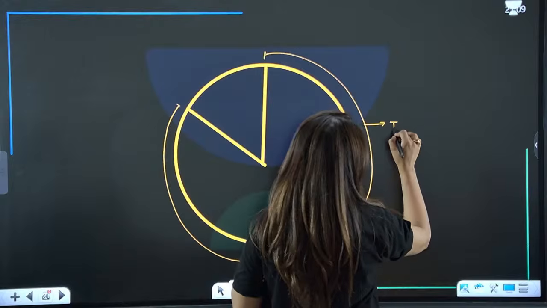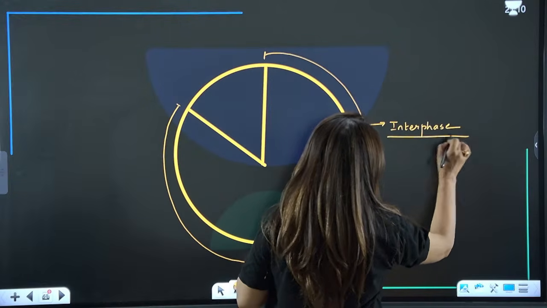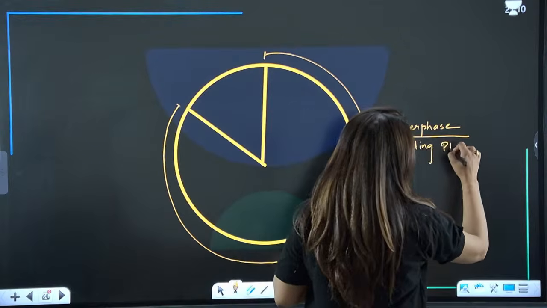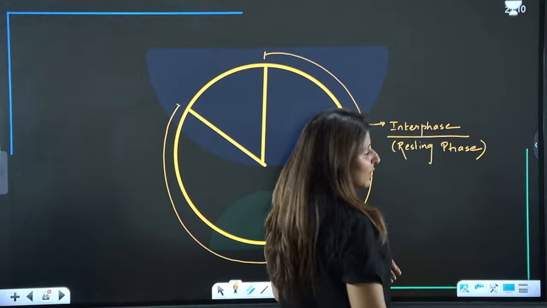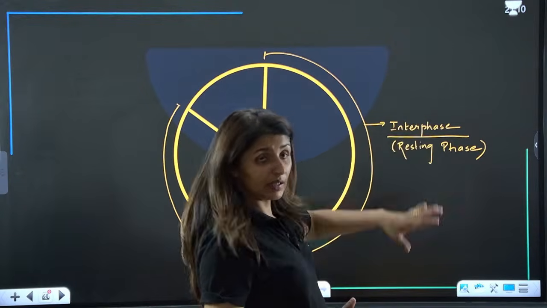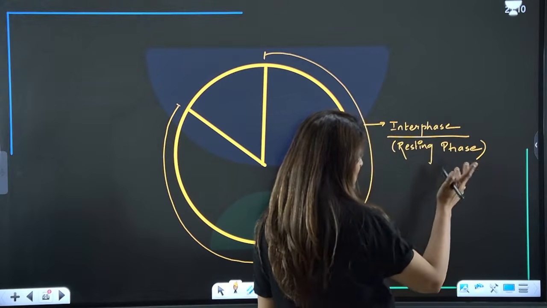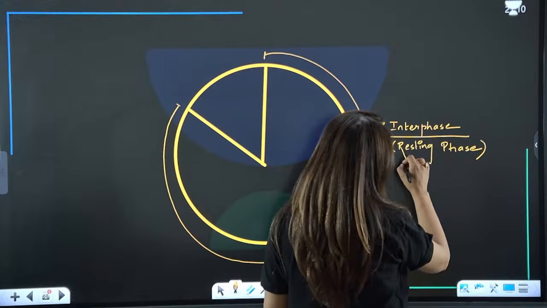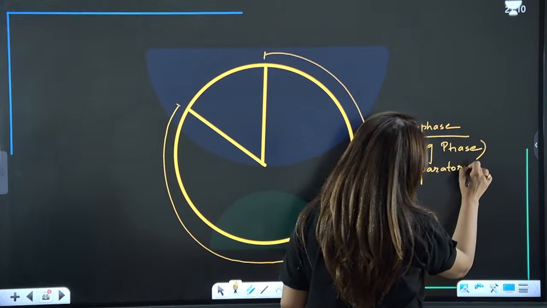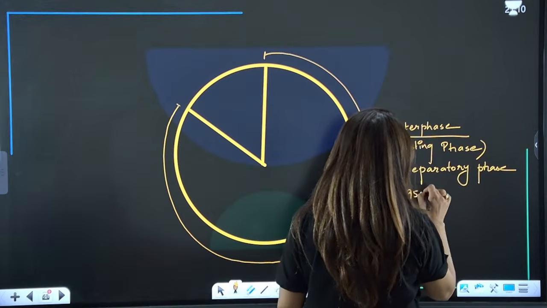Interphase was earlier known as the resting phase because nobody could see it working so hard. Nothing visual was happening during the interphase, so we called it the resting phase, but this name is actually a misnomer. We also call it the preparatory phase because during this phase the cell is preparing itself for the real division, and it consumes 95% of the total time.